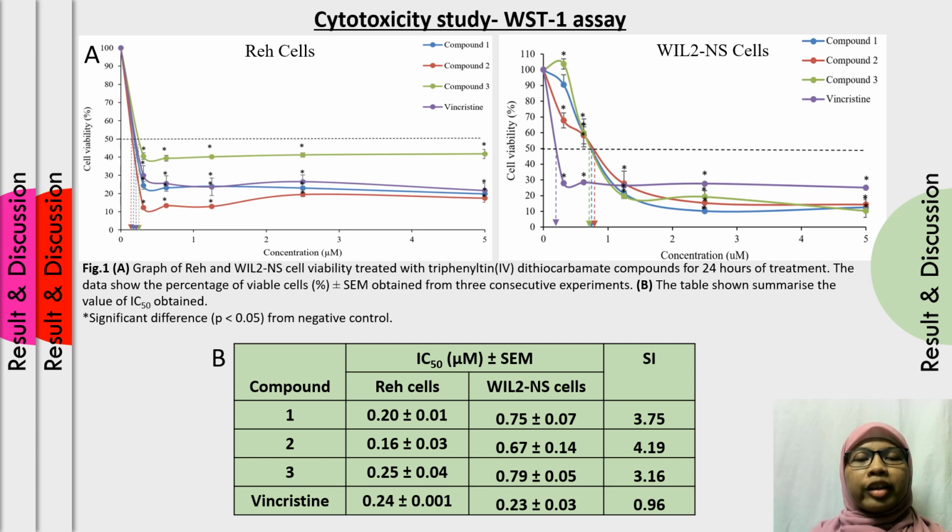According to Koch 2005, a selectivity index of more than 2 is considered as the drug being selective towards the cancerous cell. So in this study, we can see that all compound-treated cells show selectivity values of more than 3. And we can see from this table that compound 2 has the highest selectivity value towards the leukemia cells. In this study, we chose compound 2 for the last objective, which is the genotoxic effect.